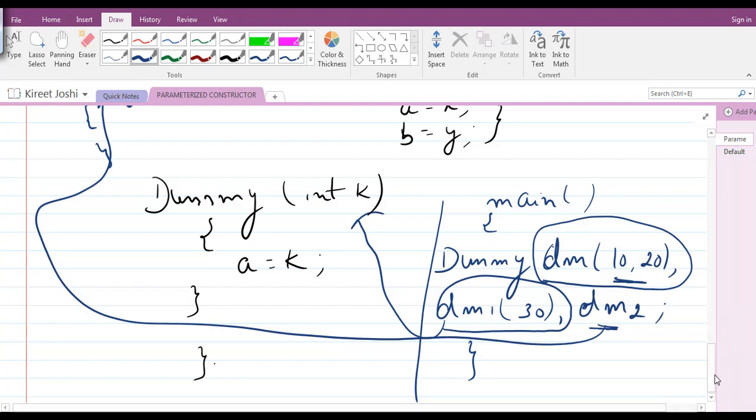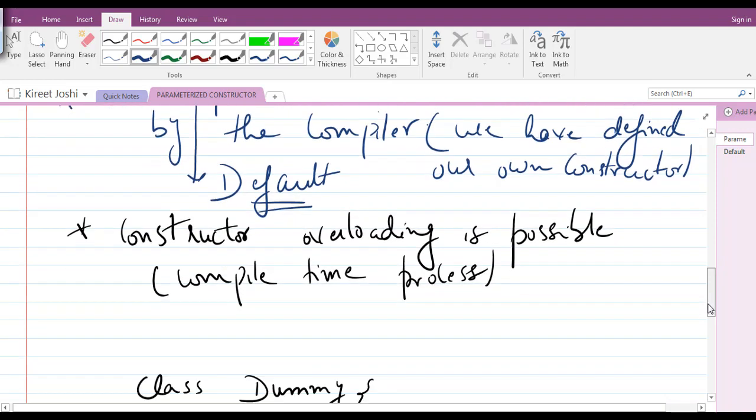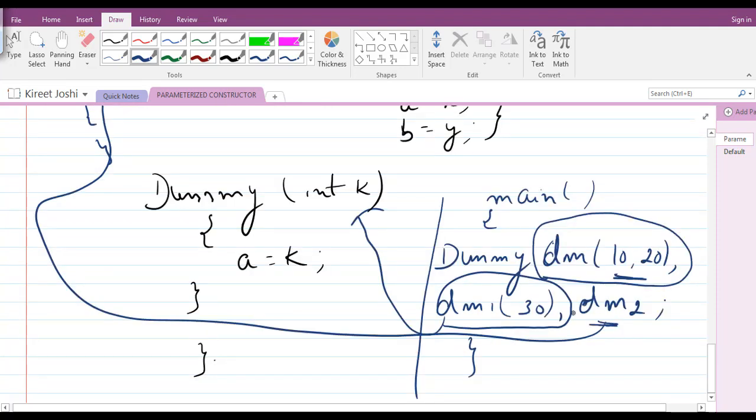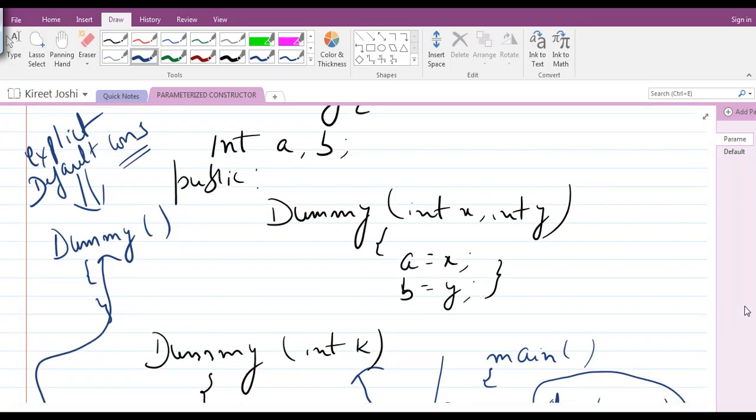I hope for now this concept is clear to you: what a parameterized constructor is, and how we create a parameterized constructor. Inside this, we can do constructor overloading, which is also possible. If we pass an object that doesn't contain any parameters, then we have to create an explicit default constructor in order to get our program successfully executed.